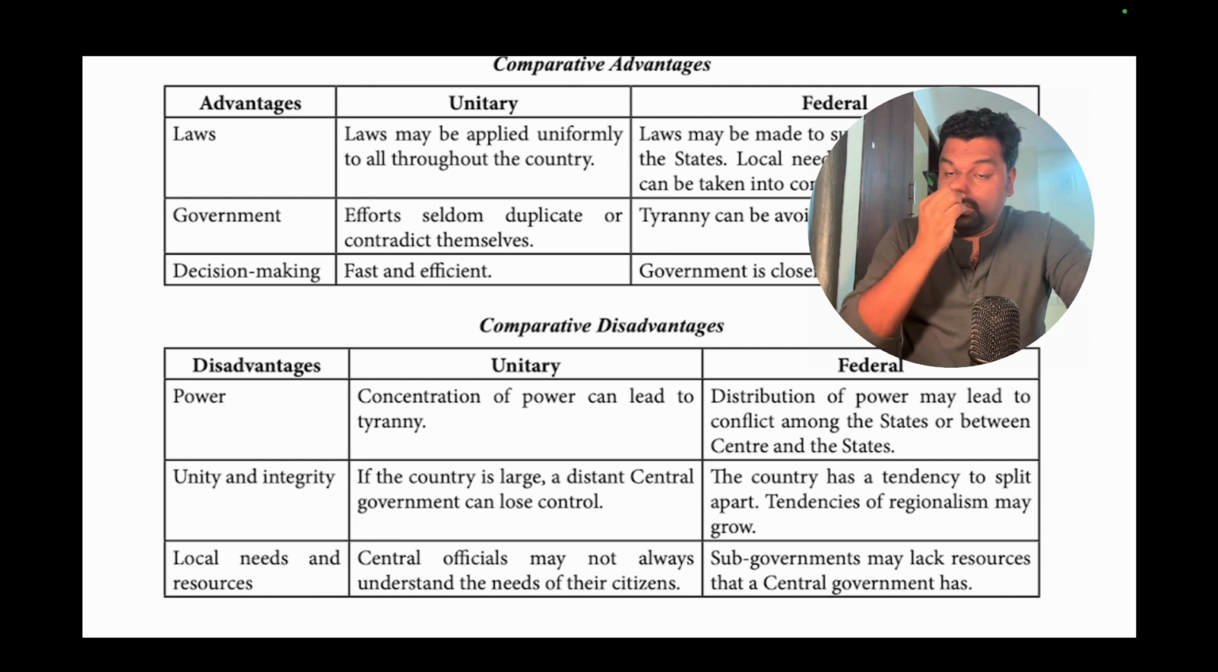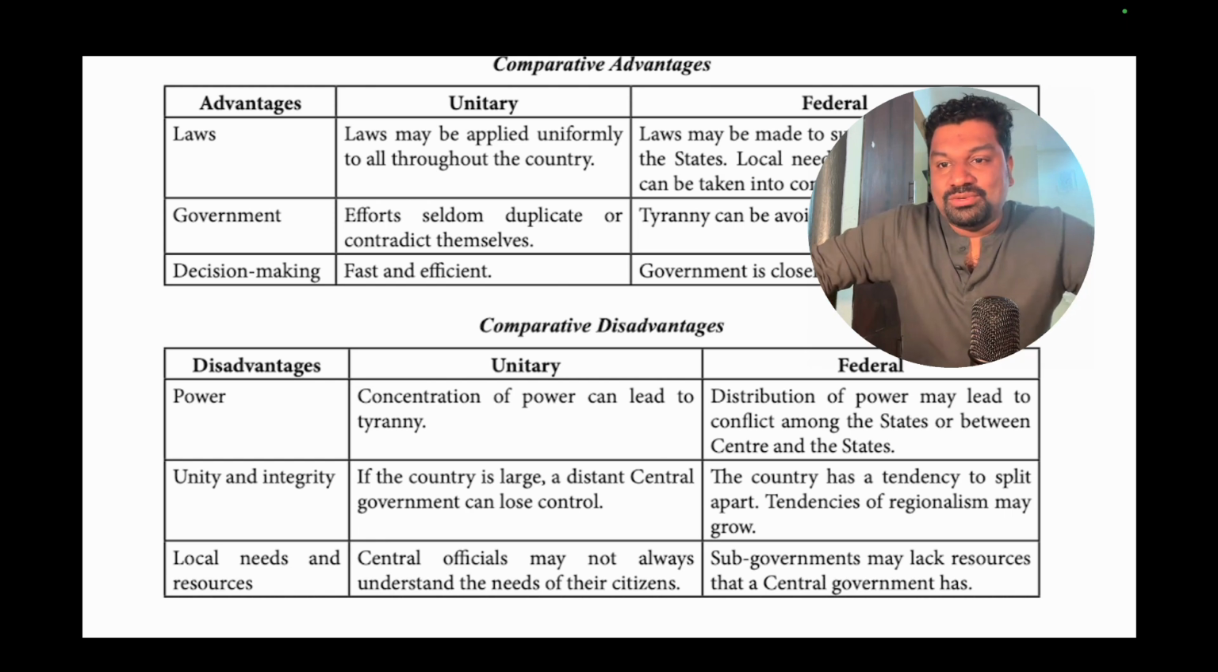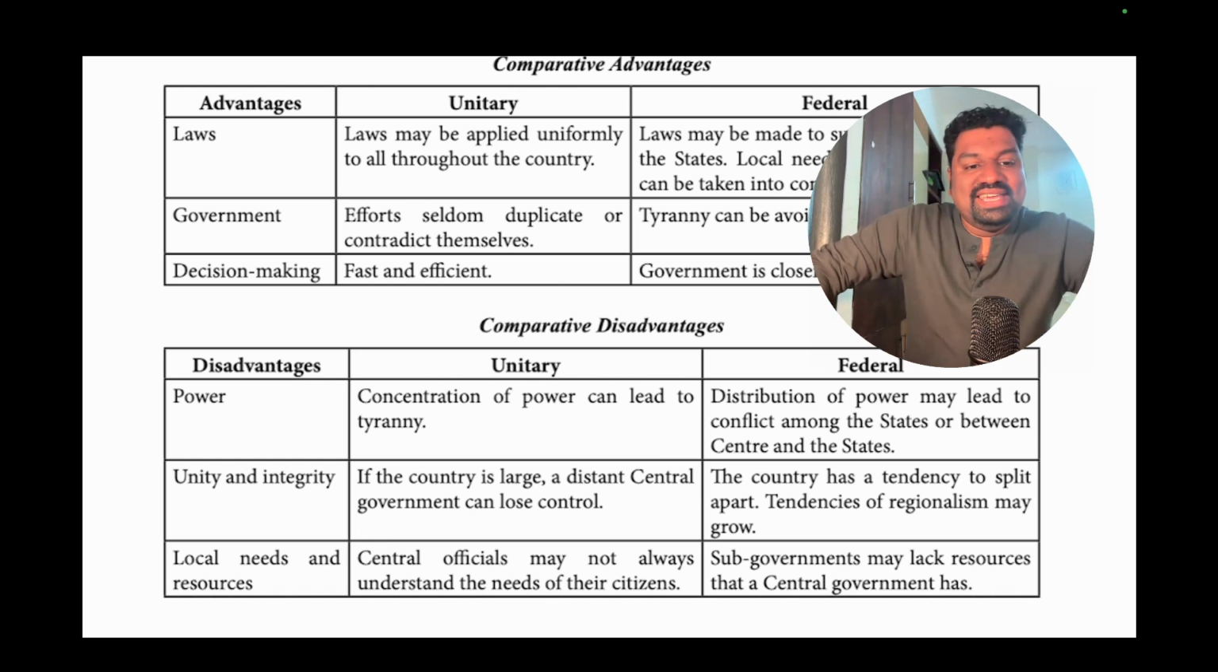I'm also trying to start a Hindu editorial discussion session. I'll try to do it on a regular basis, but I have a limited amount of time, so I'll try to do it. Okay.